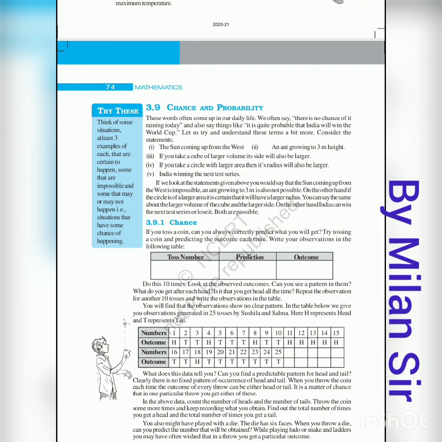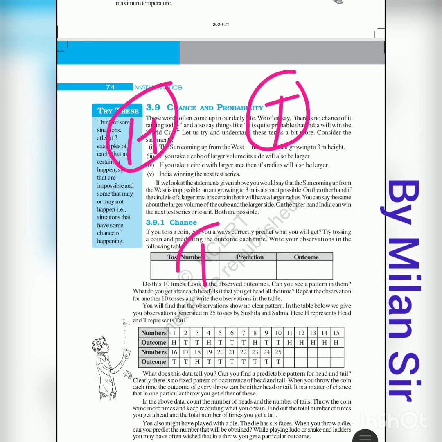And the sum of the probabilities of all the possible events is equal to 1. If you toss a coin, there are two possibilities, head or tail. If you add the probability for head and tail, you will get 1.